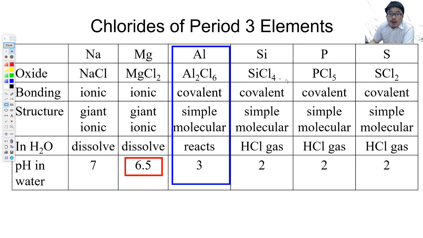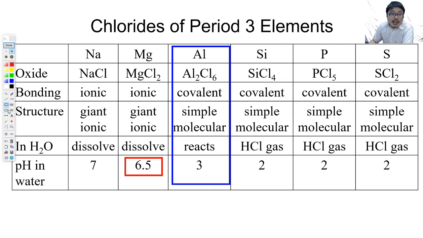Silicon tetrachloride and phosphorus pentachloride have a simple molecular structure with covalent bonds and van der Waals forces among them. Actually, when you add them into water, they release HCl gas because it's so exothermic. And of course, the HCl dissolves into the solution.